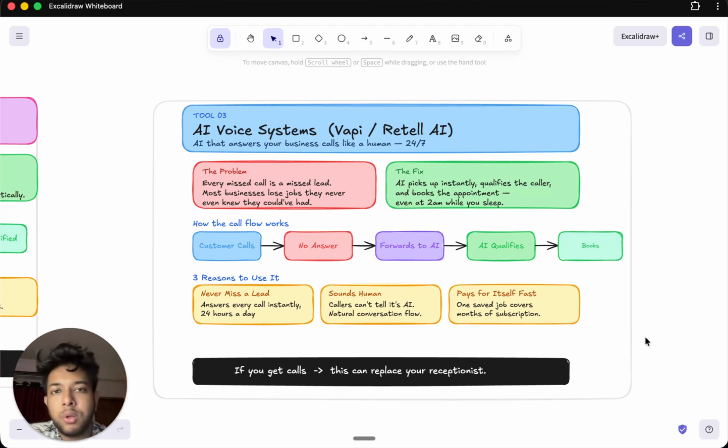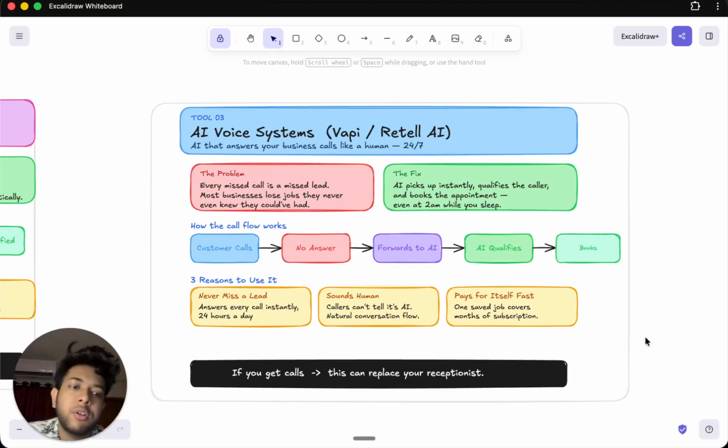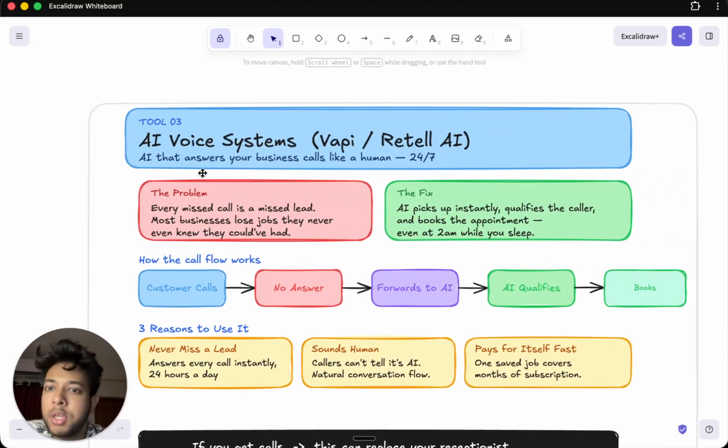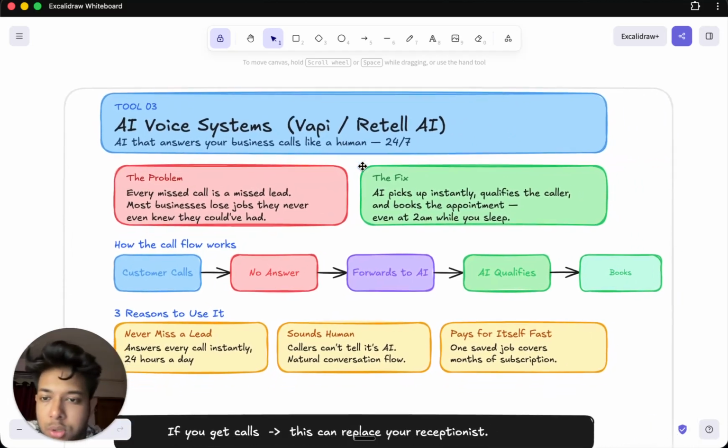The traditional way was that whenever there was a phone call, it was sent to voicemail. But voicemails are being completely replaced by AI, because now, whenever someone calls, the AI will pick up the call instantly. It will talk with the lead, and the experience will feel like a human talking with a customer, not an AI. It will talk even better than your best sales rep. It will qualify the customer, engage with them, see what they're looking for, and support them the best way possible. There's tons of use cases for this, but the main point here is that you can use an AI that answers your business calls like a human 24/7.